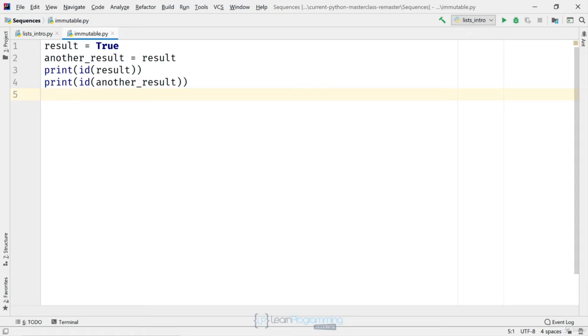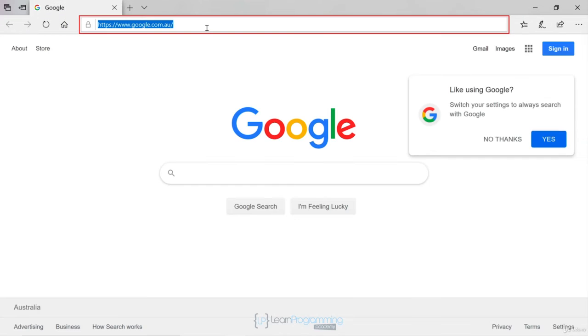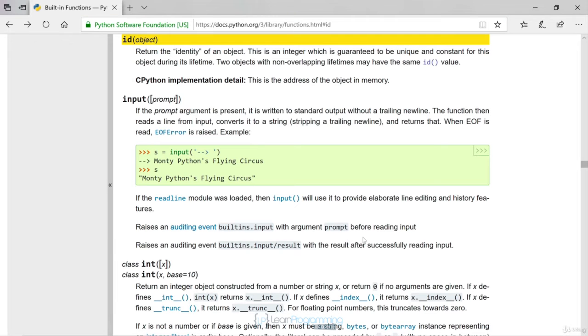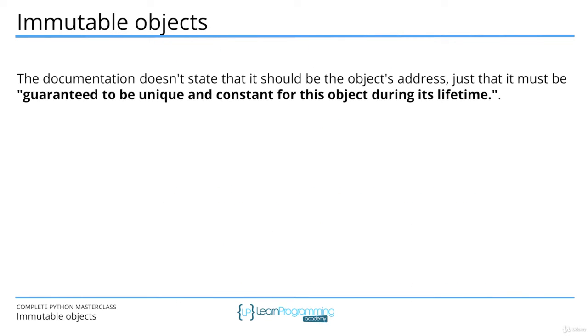Now it's worth checking the documentation for the ID function, so let's briefly do that. As you can see there, ID returns the identity of an object. Now the documentation doesn't state that it should be the object's address, just that it must be guaranteed to be unique and constant for this object during its lifetime.